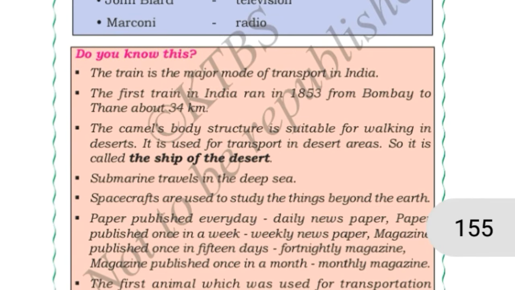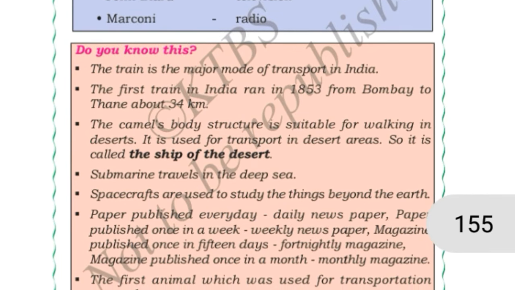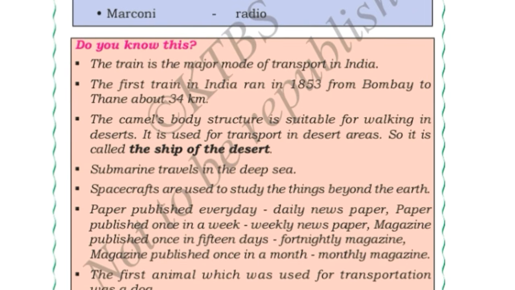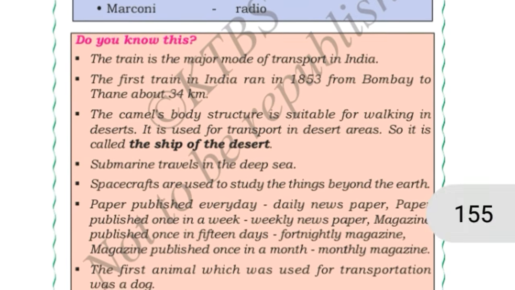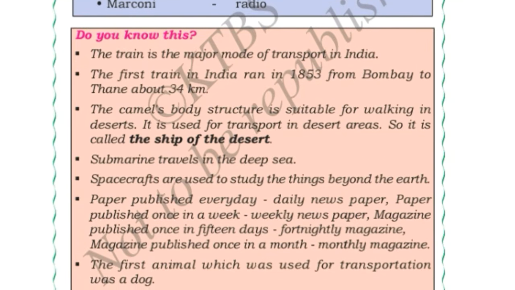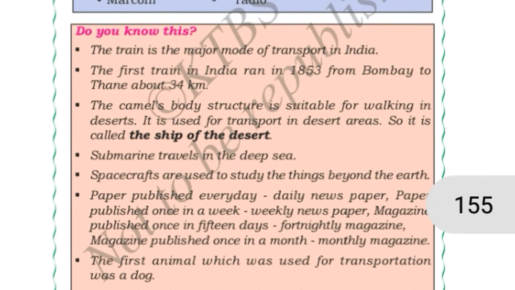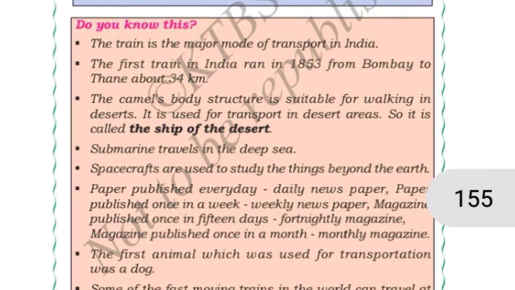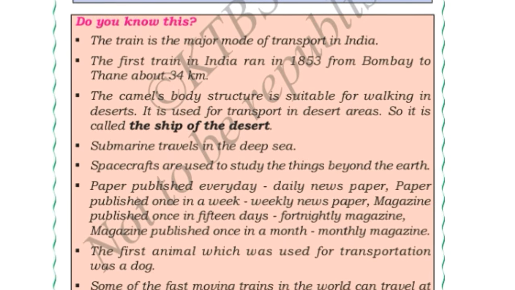Okay. The paper which is published every day is called daily newspaper. And the paper published in a week is called weekly newspaper or magazine. The paper published once in 15 days is called a fortnightly magazine. Magazine published over a month is called monthly magazine.